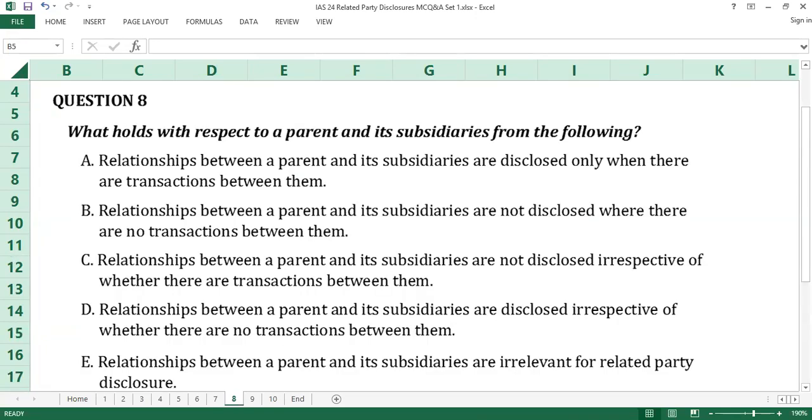Question number 8. What holds with respect to a parent and its subsidiaries from the following? A, relationships between a parent and its subsidiaries are disclosed only when there are transactions between them. B, relationships between a parent and its subsidiaries are not disclosed where there are no transactions between them. C, relationships between a parent and its subsidiaries are not disclosed irrespective of whether there are transactions between them. D, relationships between a parent and the subsidiaries are disclosed irrespective of whether there are no transactions between them. E, relationships between a parent and the subsidiaries are irrelevant for related party disclosure. Time counts.